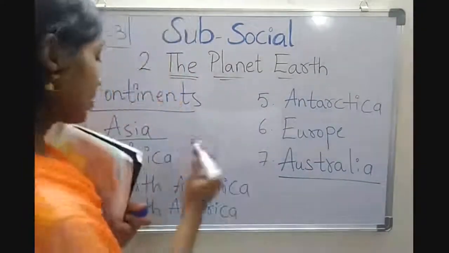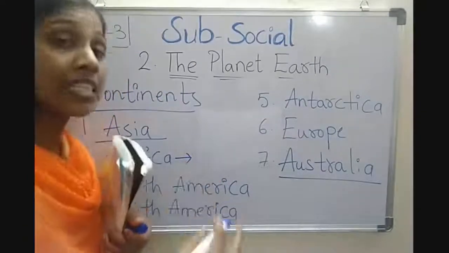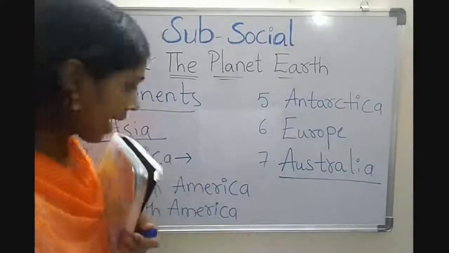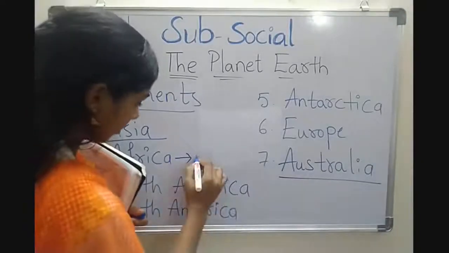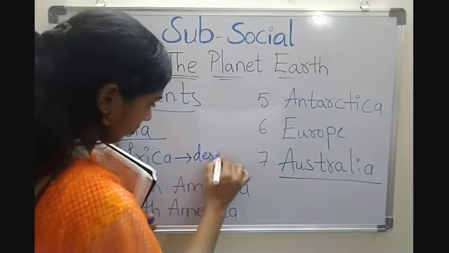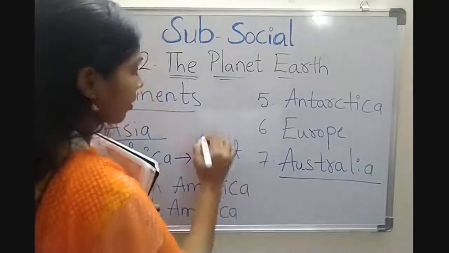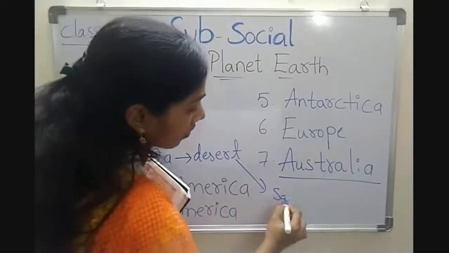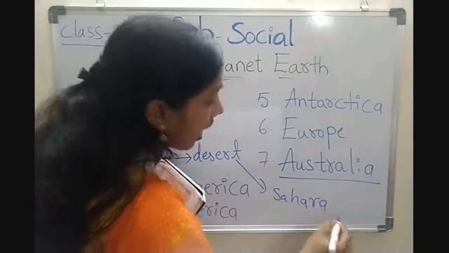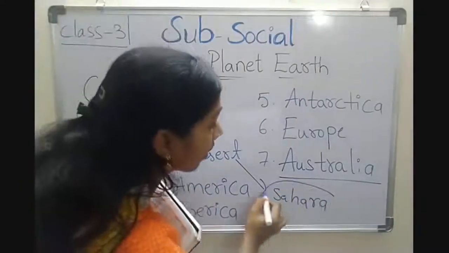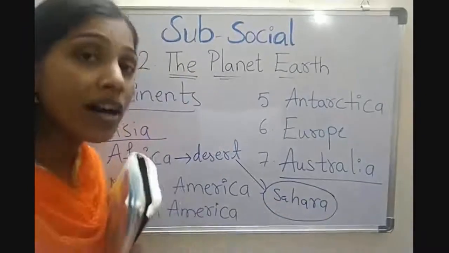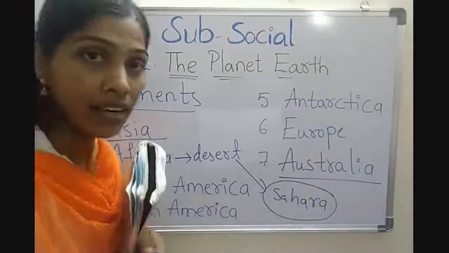Deserts mean the land is completely covered with sand. So Africa is home to deserts. Sahara and Kalahari deserts are located here. And the Sahara desert is the largest desert in the world.